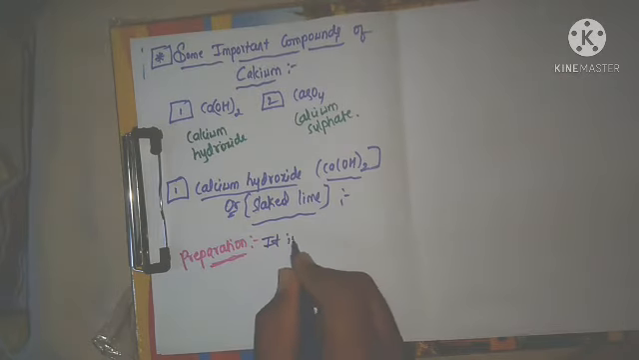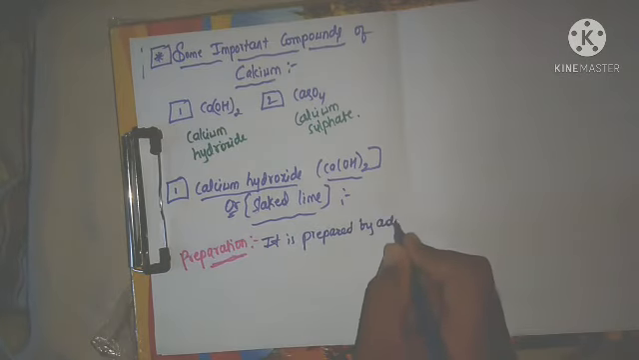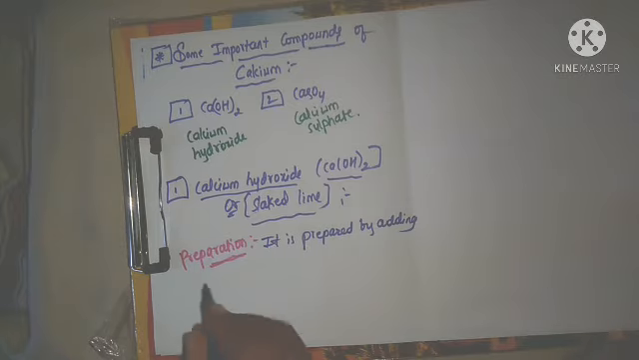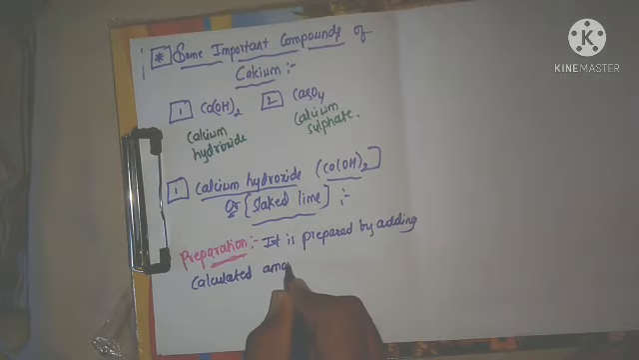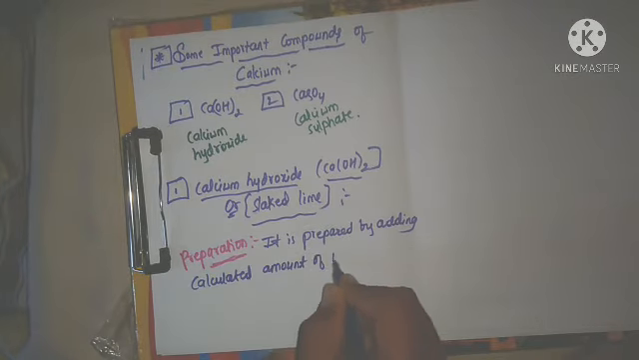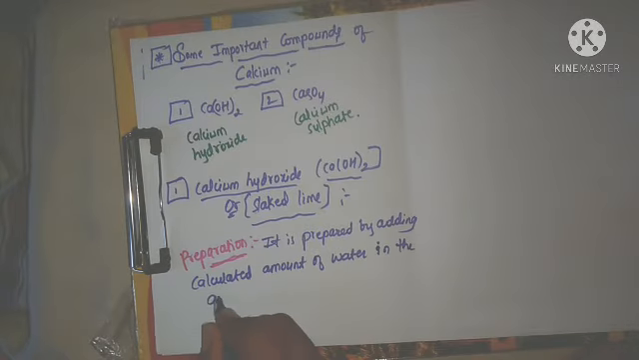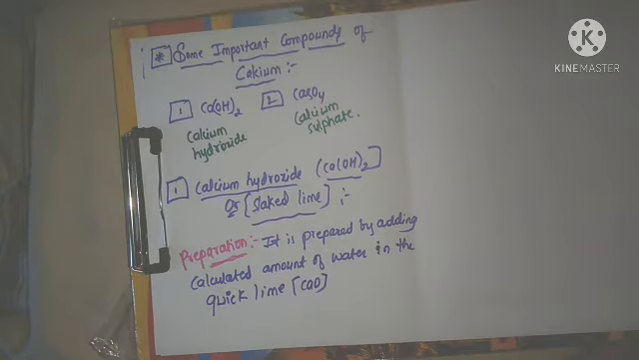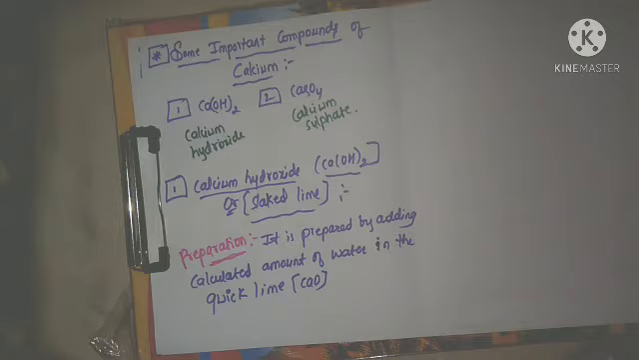It is prepared by adding calculated amount of water to the quick lime, that is CaO, and we will get calcium hydroxide or slaked lime. That reaction I will write here.